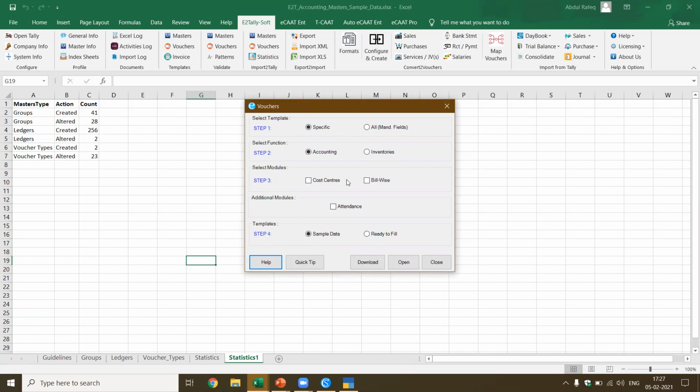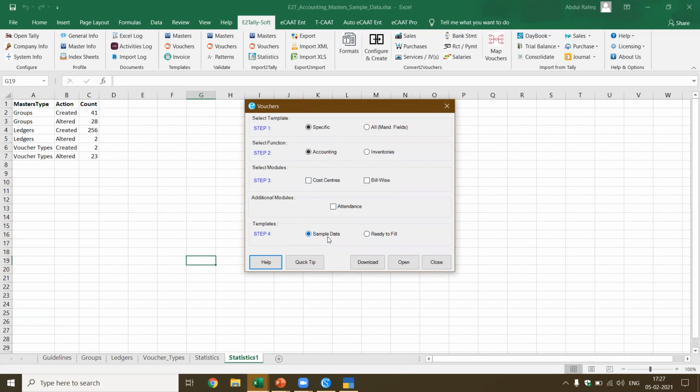If I want cost center with inventory, there is a separate template. If for bill wise, there is a separate template. So you can have accounting only, but inventory will include accounting. But you can have accounting with cost center and bill wise. You can have inventory with accounting, cost center and bill wise. And you can also have attendance.